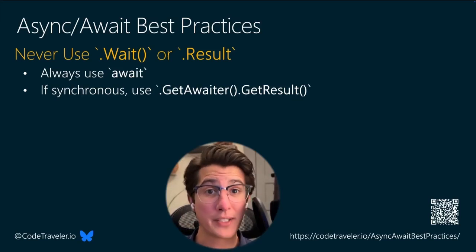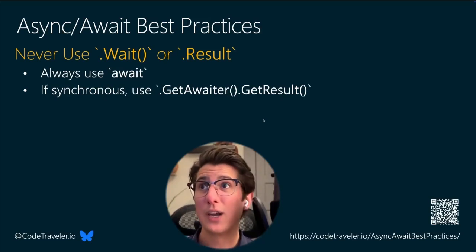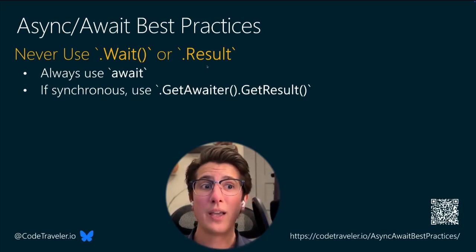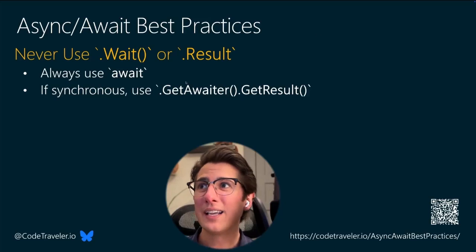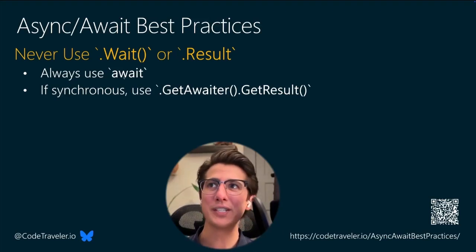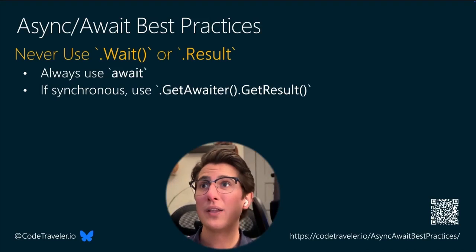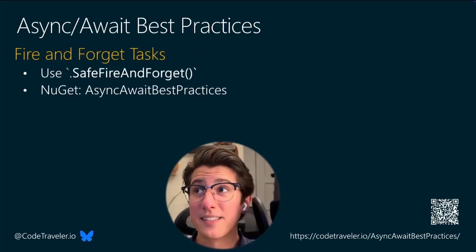So if a timeout exception was thrown, GetAwaiter().GetResult() will throw a timeout exception with the stack trace that you expect, whereas .wait and .result will throw an aggregate exception, and inside of that will be your timeout exception. So again, always use await. This should be the default for all of our code. But in those rare situations nowadays where we have to do synchronous code, then GetAwaiter().GetResult() is our best option.